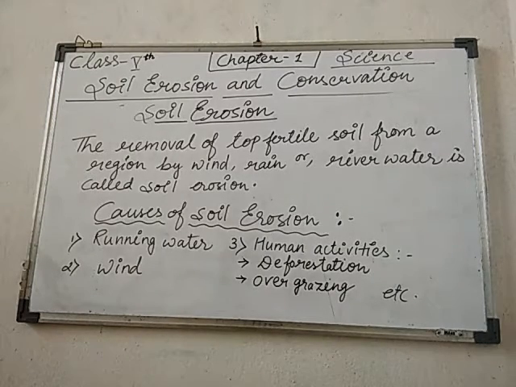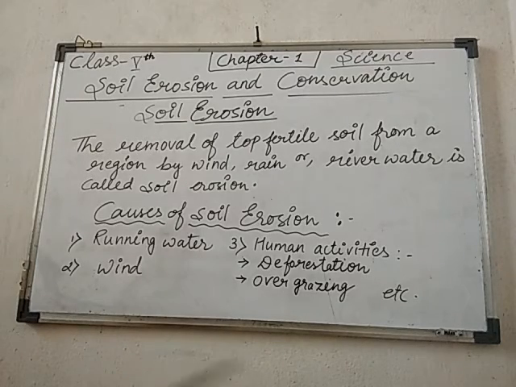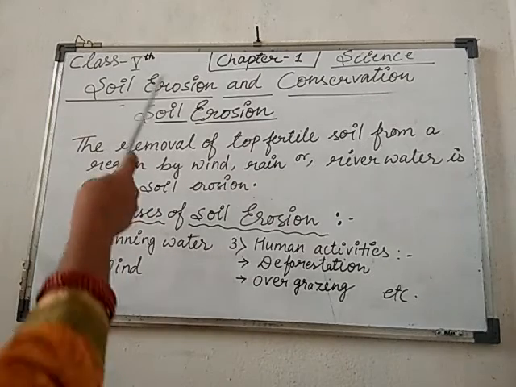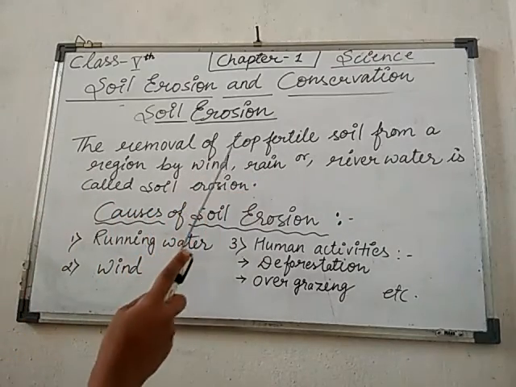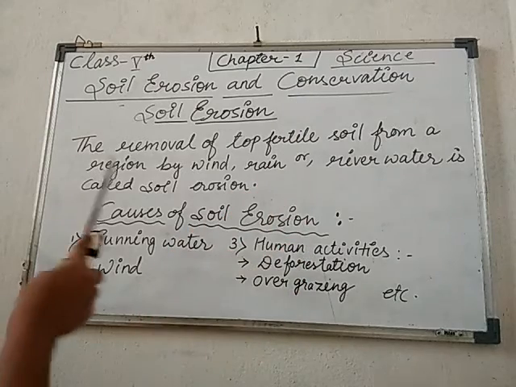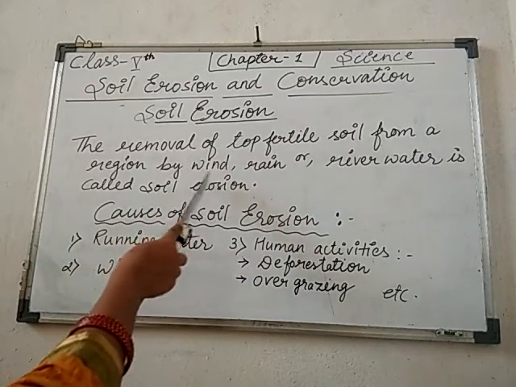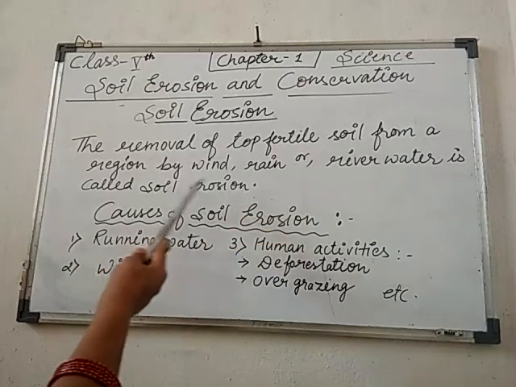Hello students. So now we will learn about what we mean by soil erosion. Earlier we had already discussed that the weathering of rocks, due to strong wind and rain, helps in the formation of soil. Soil erosion means the removal of top fertile soil from a region by strong wind, rain water or river water.